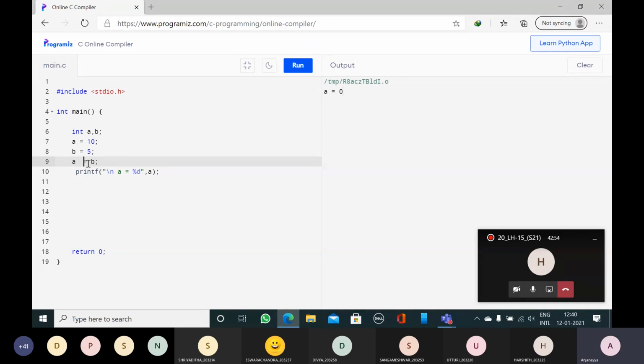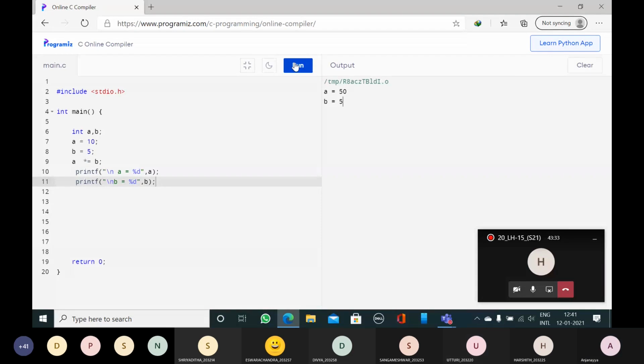Now slash, I will replace this with star. Now A is equal to A into B. A into B, A value is 50. If you want to print B value, you can use the same line, or you can use printf, slash n, B is equal to percentage d, comma B. B value will not change because B is on the right side. So A is equal to 50, B is equal to 5. Any doubts in this?